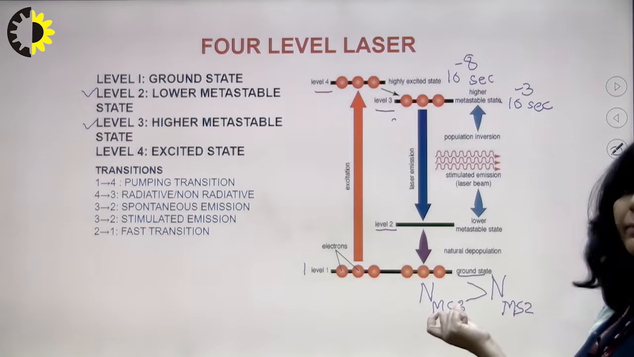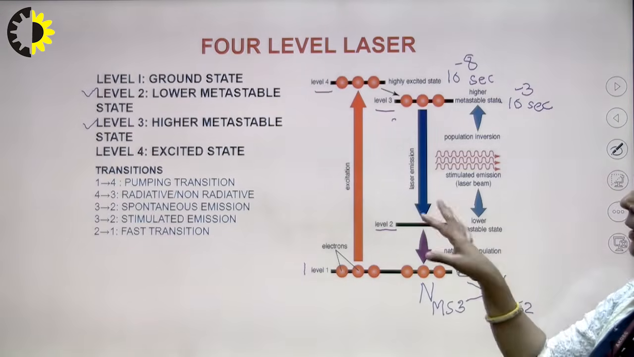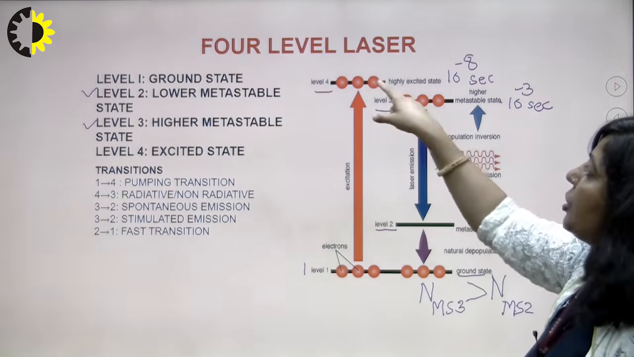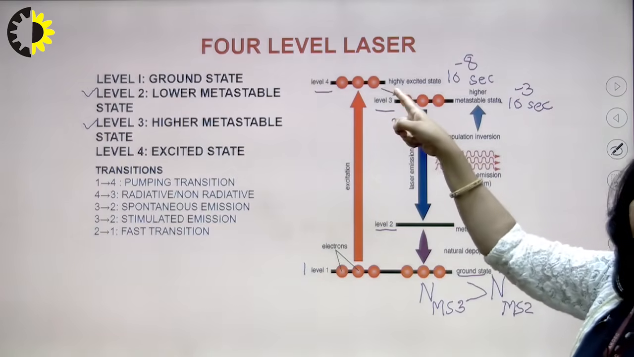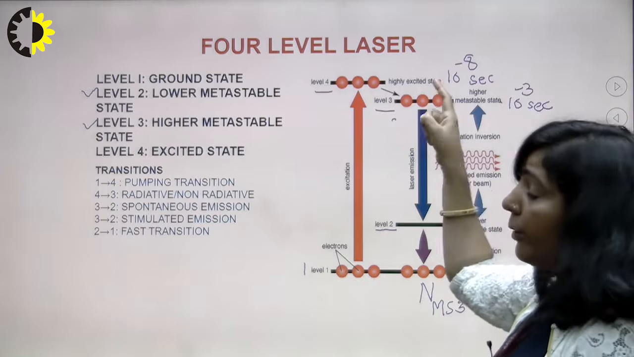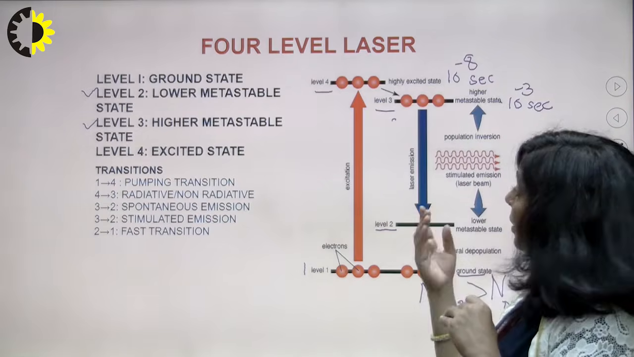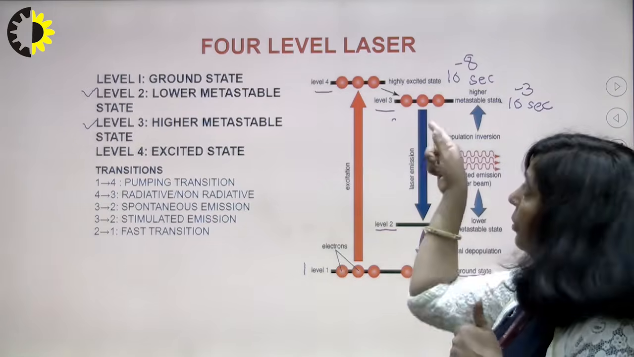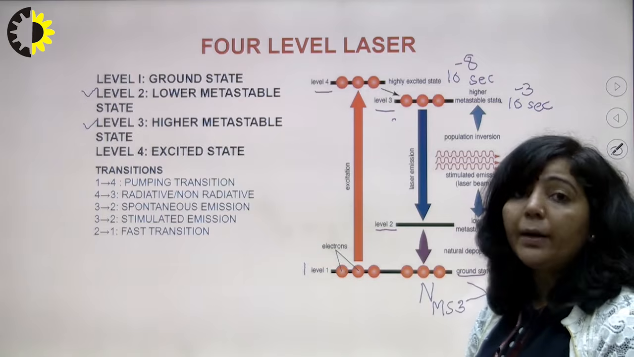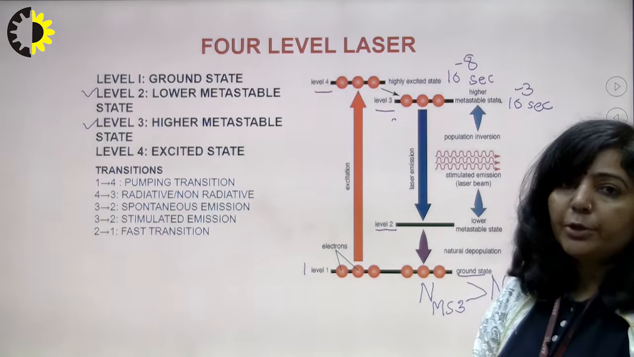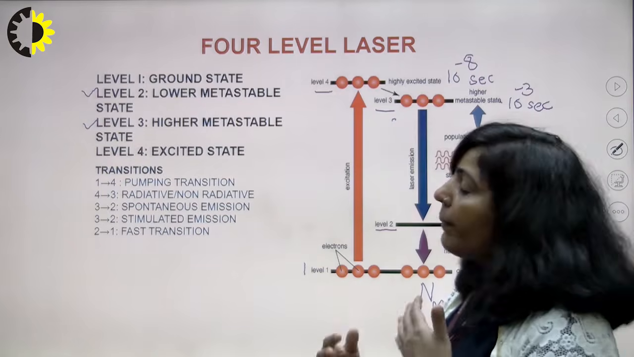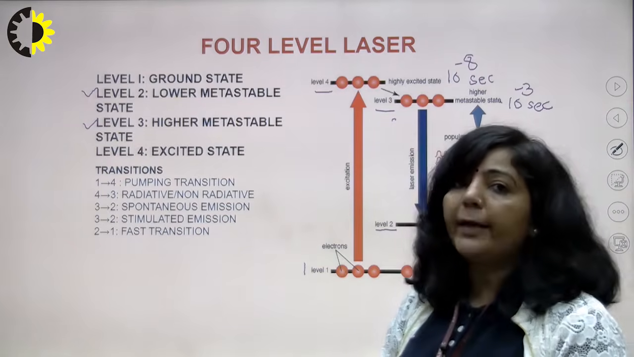You will get that state as soon as the transition from 4 to 3 takes place, because when the transition takes place from 4 to 3, the population of 3 will increase, whereas 2 is ideally empty. So you have population inversion between 3 and 2. When you achieve that population inversion, now you can think about the amplification of light.